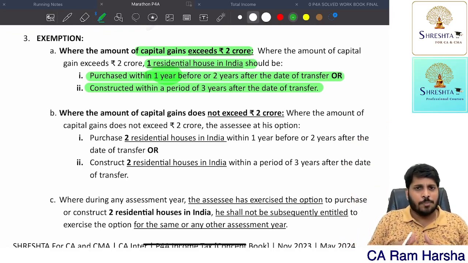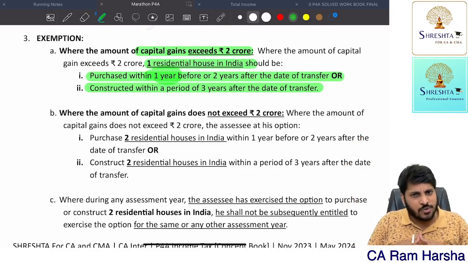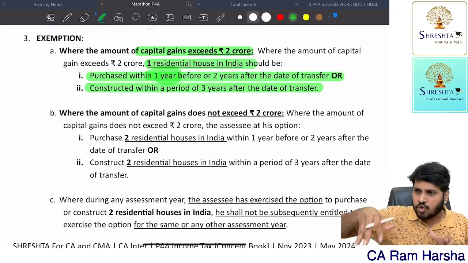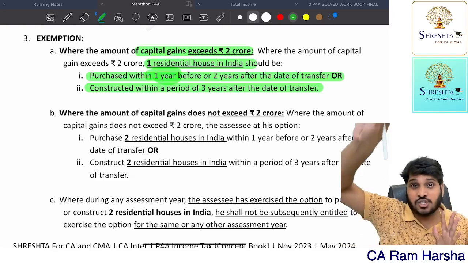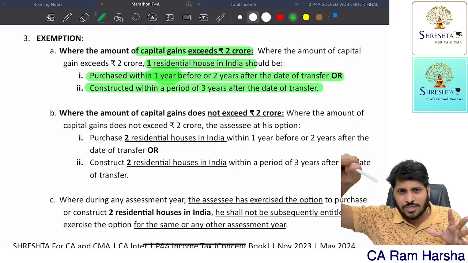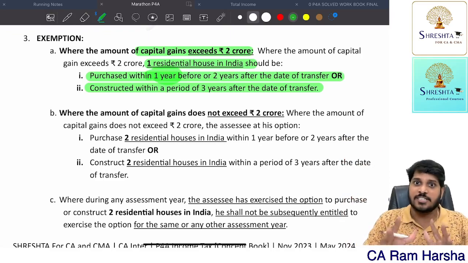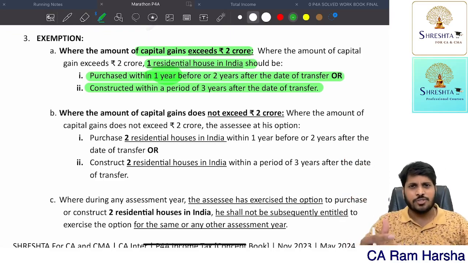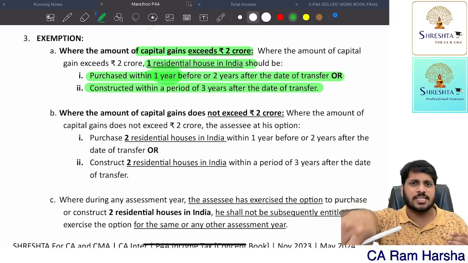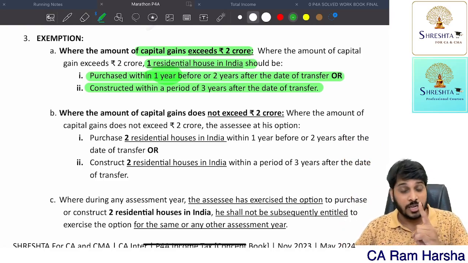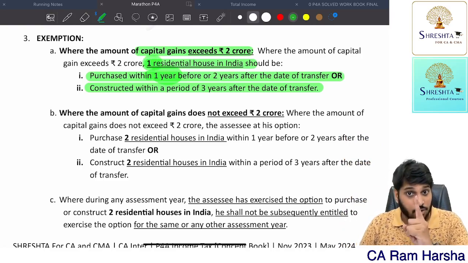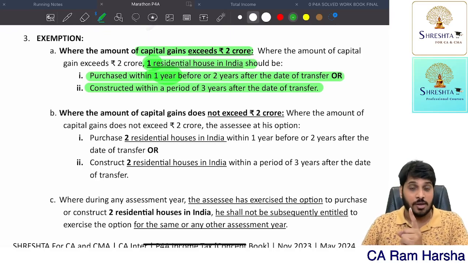Suppose you purchased a new house in January 2022 and sold your old house in August 2022; the gap is less than 1 year, so that is considered as investment. Or once you sell, if you purchase later, that is also a valid investment. But remember, only one house investment is considered as 54 investment.